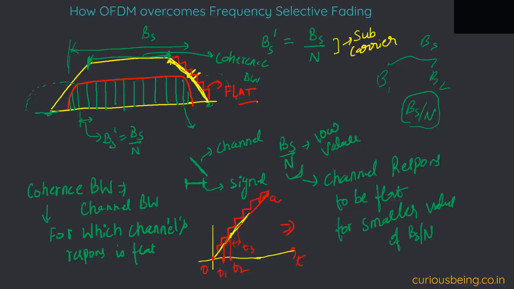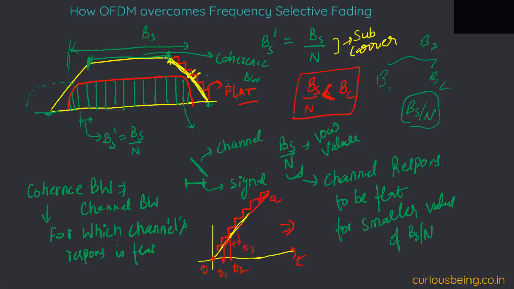So mathematically we can see, but here when we say this tapered part, where the channel bandwidth is exceeding, where a slope is something, distortion is there, right? So there this BS by N is almost negligible, impacting the subcarrier bandwidth. Yes, I mean it is impacting, but very less compared to the initial scenario.